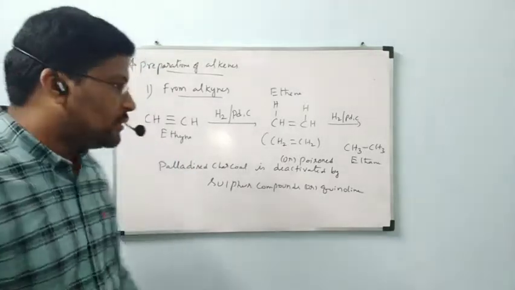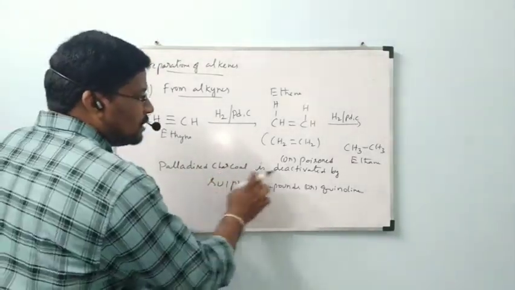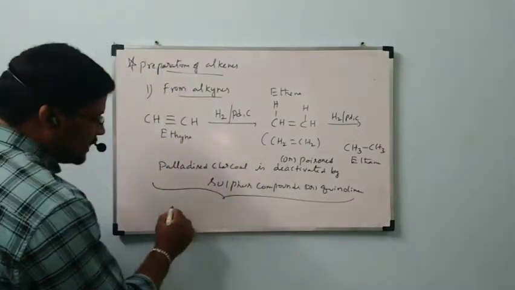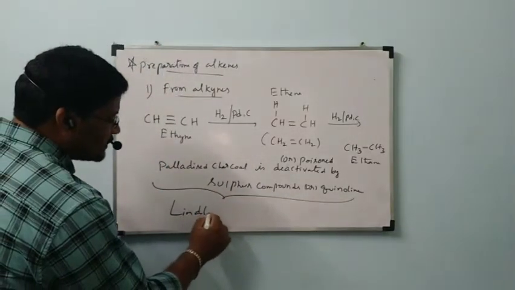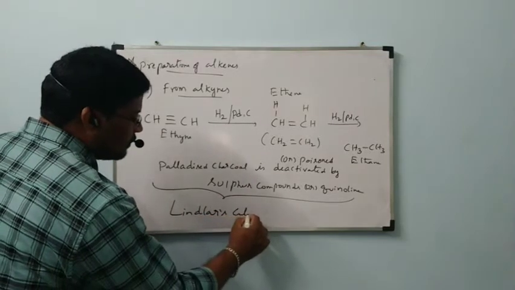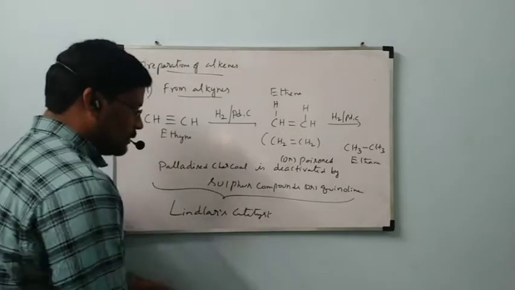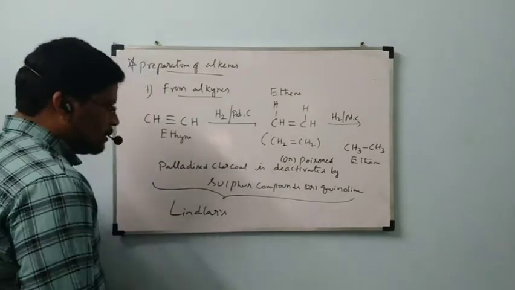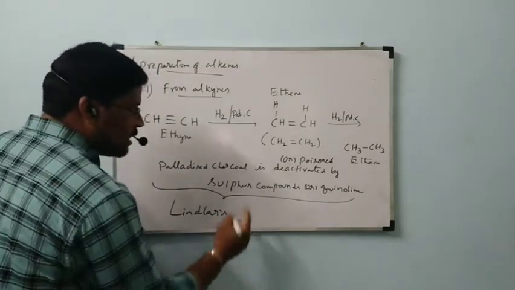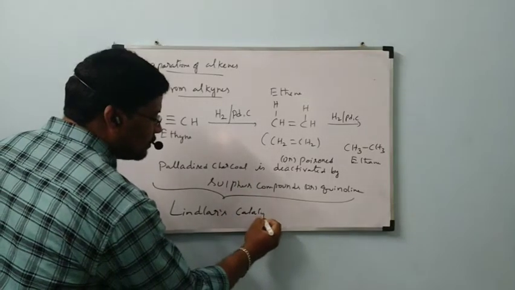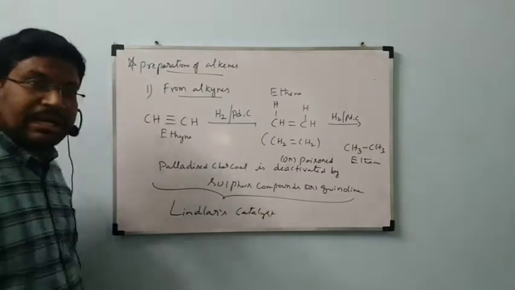Is it okay, ma? Now, this palladized charcoal deactivated, or poisoned, by sulfur compounds or quinoline is called Lindlar's catalyst.